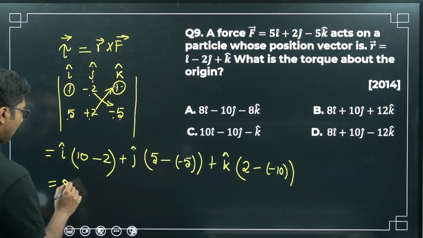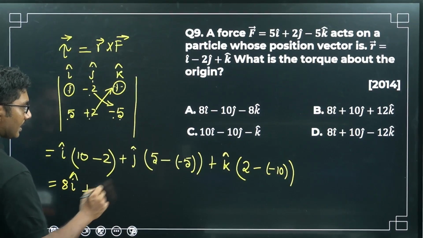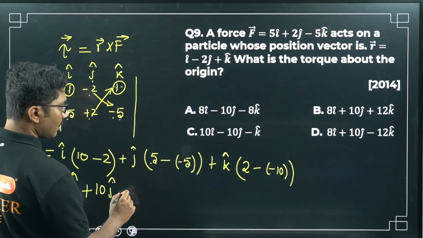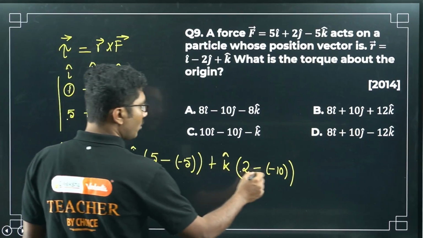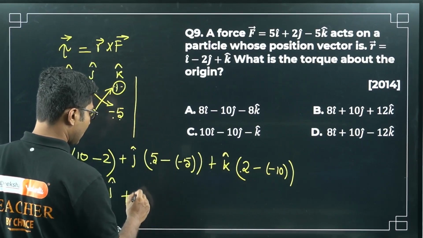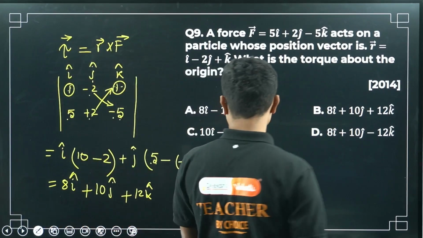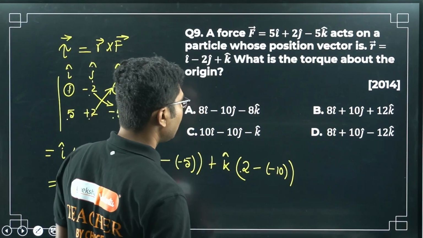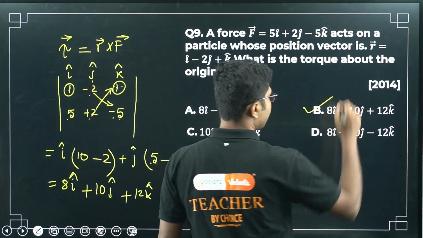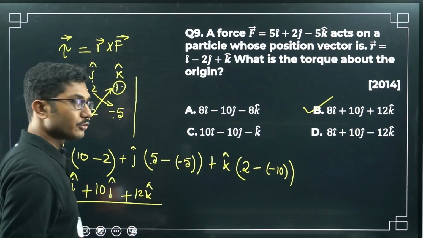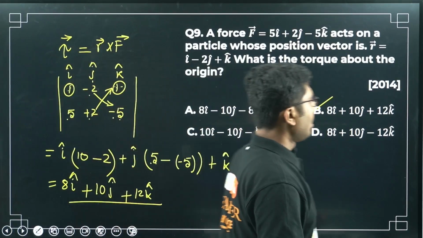So 8 I cap plus 10 J cap plus 12 K cap. I think I made some mistake. No, this is the correct answer. 8 I cap plus 10 J cap plus 12 K cap.